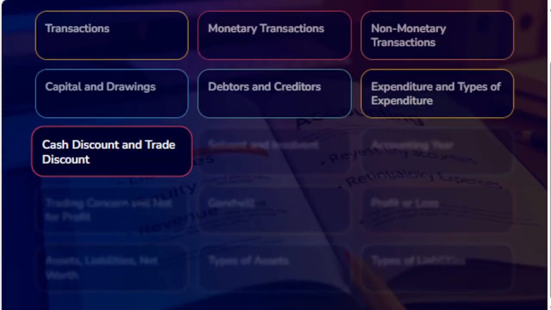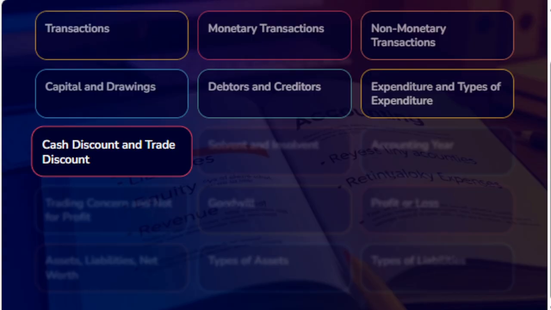The cash discount and trade discount. Basically, discount is a concession or allowance given by the seller to the purchaser. If we talk about cash discount, it is the amount deducted from the final amount due at the time of receipt. It is a concession given for encouraging prompt payment. It is given either for spot payment or payment within a specific period of time. Cash discount is calculated after deducting the trade discount. Since it is a loss to the seller and gain to the buyer, cash discount appears in the books of accounts.